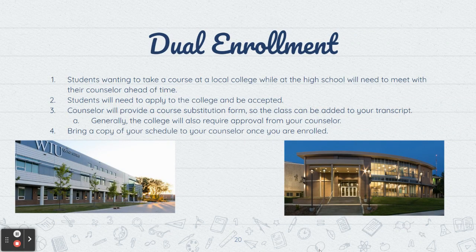Dual enrollment is a little bit different than dual credit. Dual credit means that you're taking the class at Moline High School and earning credit at Blackhawk College. Those are those dual credit English classes that we talked about, and there's some other dual credit classes as well. Dual enrollment means that you are signing up for a class on your own at either a local college or possibly online to earn some credit. You have to talk to the college and meet with your counselor together. That's something completely separate. It's not something that you sign up for through us right now at this time.